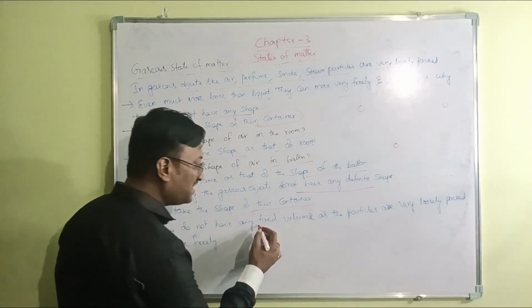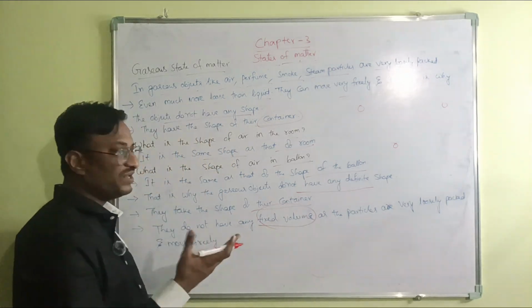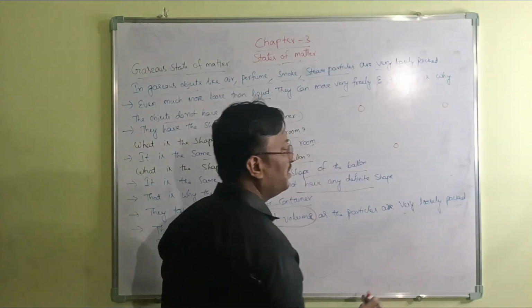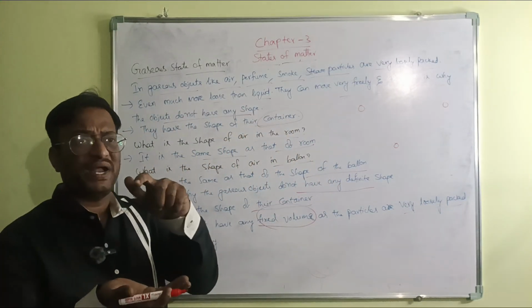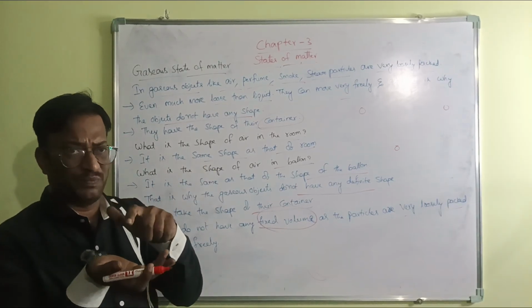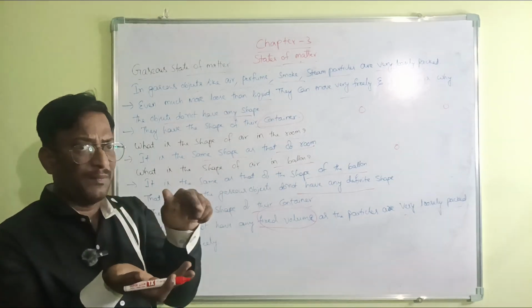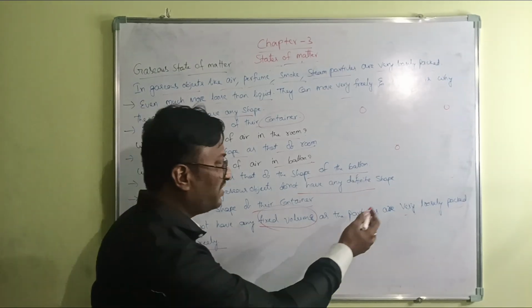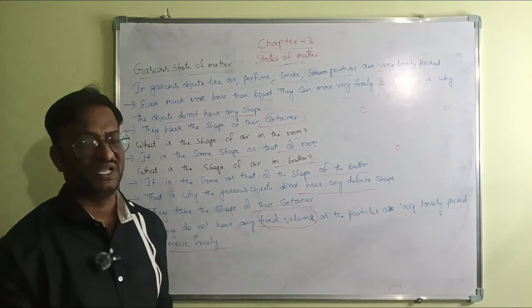They do not have any fixed volume, as the particles are very loosely packed. Volume means the occupied area. Water has some fixed volume, but gas doesn't, and its particles are very loosely packed and move freely.